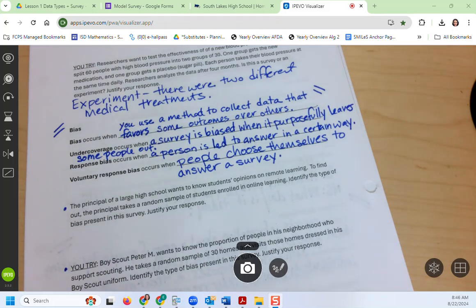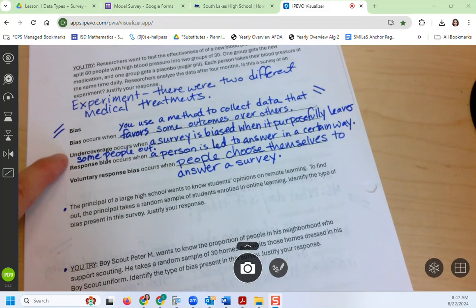All right, the principal of a large high school wants to know students' opinions on remote learning, and to find out, the principal takes a random sample of the students who are enrolled in online learning. Identify the type of bias present in this survey and justify your response. So let me take a quick survey. Raise your hand if you think that this is undercoverage. Raise your hand if you think this is response bias. And raise your hand if you think it's voluntary response bias.